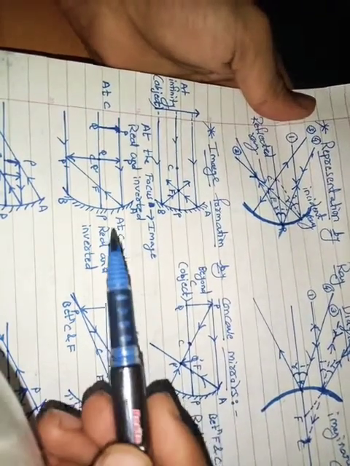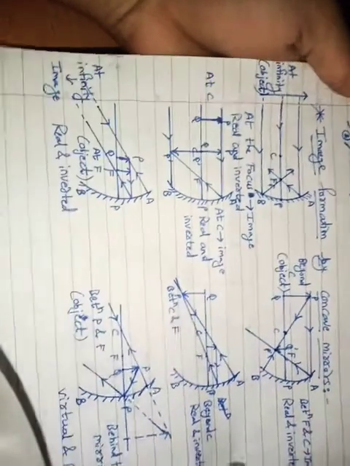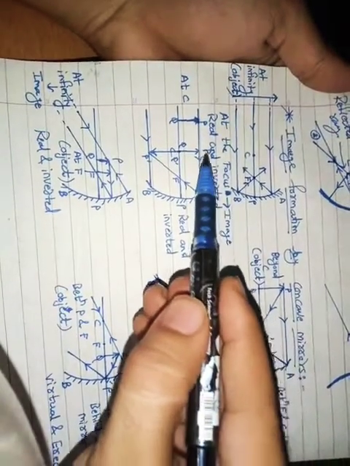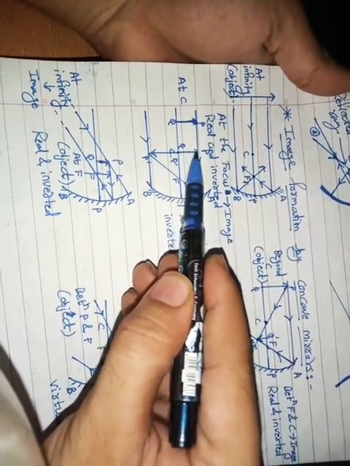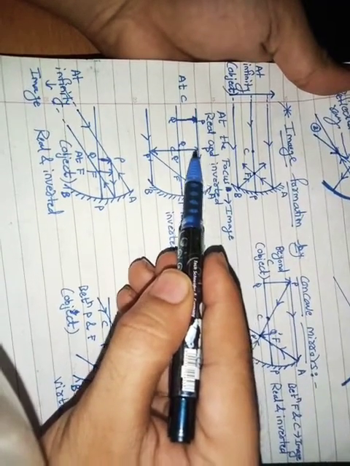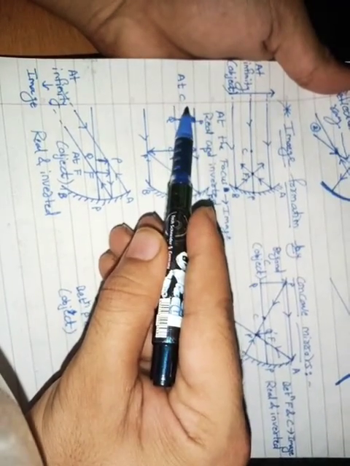Now after that we are moving to the third one. In third case, we have the object which is placed on C. This is the object PQ. We have the object which is placed on C, that means our object is at C.